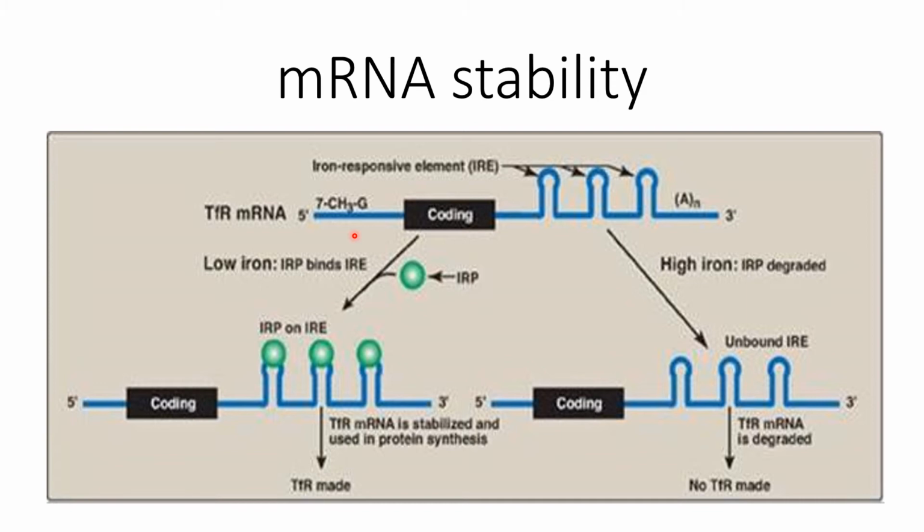What happens? The messenger RNA of the transferrin receptors, they are basically proteins. The messenger RNA of transferrin receptors contains stem and loop structures at the 3' UTR region.